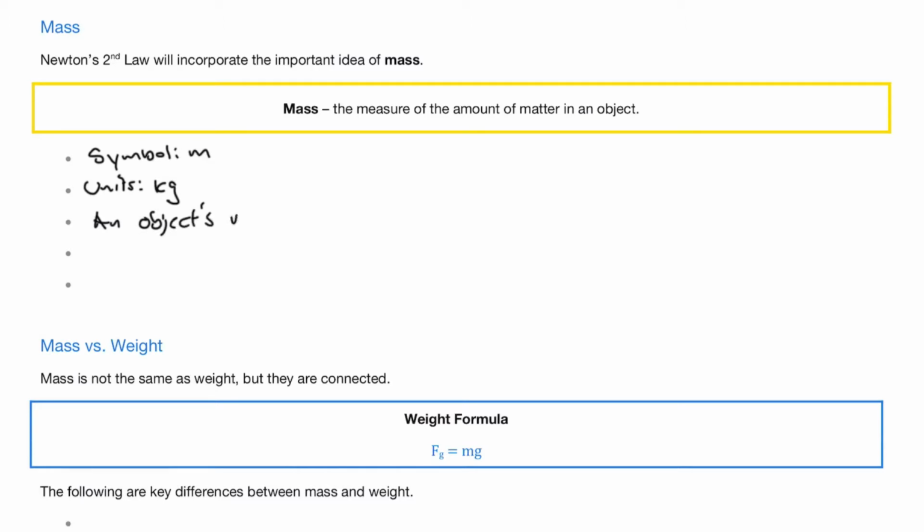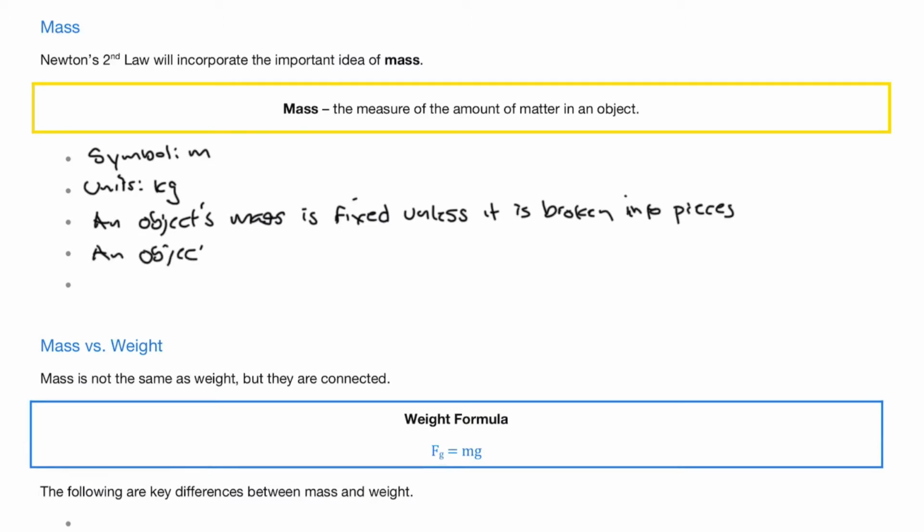First of all, its symbol is m, and its units are kilograms. Now, the mass of an object, because it's the amount of matter in the object, is fixed unless that object is broken into pieces. And also, because it's a measure of the amount of matter, the object's mass does not change anywhere in the universe.